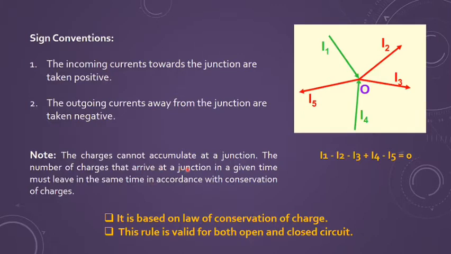It means whatever number of charges are arriving at a junction in a given time, the same number of charge must be leaving in the same time, and that is your conservation of charge, which we have discussed in the chapter of electrostatics. And of course, you should be aware that this rule is valid for both the open circuit and the closed circuit.